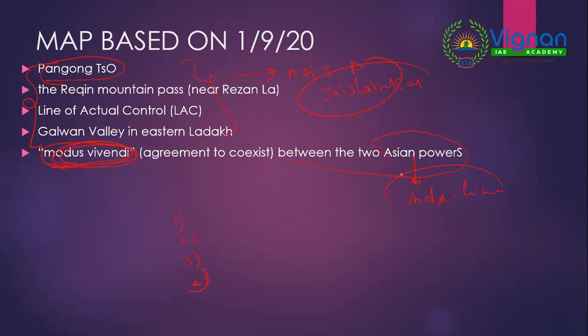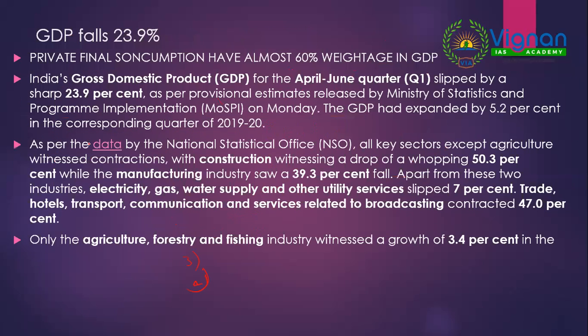So what exactly is this word modus vivendi? Indirectly it is part of your IR, international relations. It is nothing but an agreement to coexist. These kind of points you should pick out from newspapers for UPSC. It's not like you just read a number of facts for UPSC. So this is the way of picking out map based locations from papers.